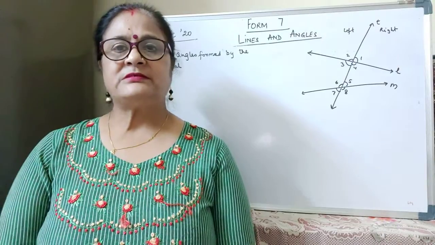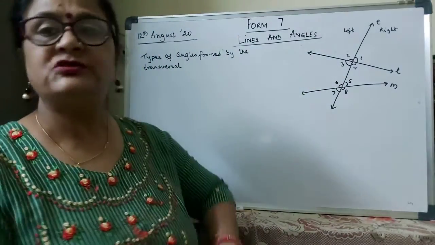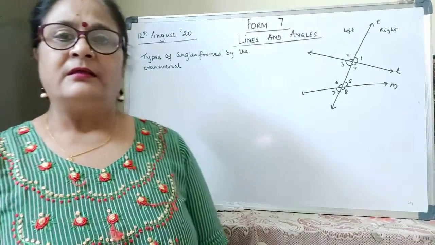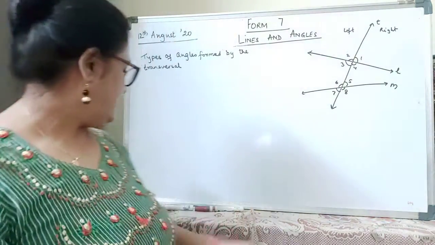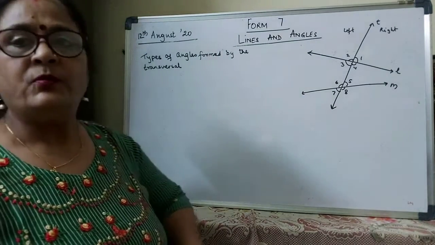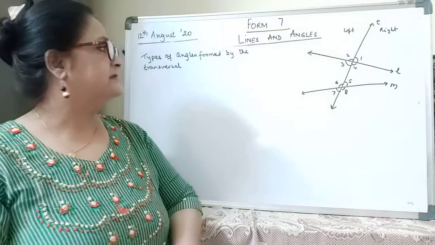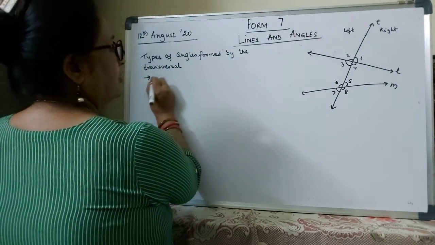Right, yesterday we had started with the angles that are formed by the transversal, the different types of angles that were formed by the transversal. Now let us continue with the type of angles that are formed. We had done corresponding angles. Now the next type of angles that are formed are called